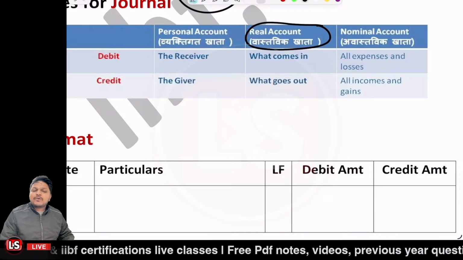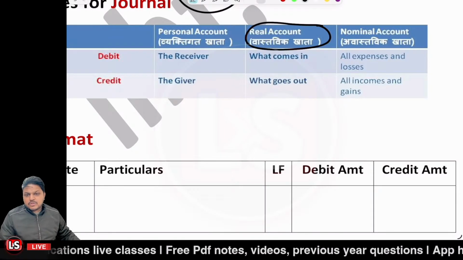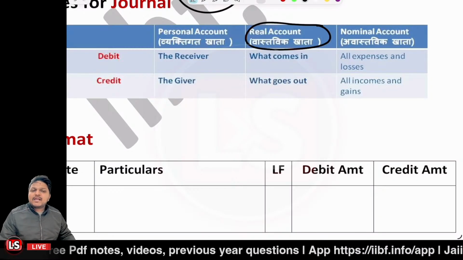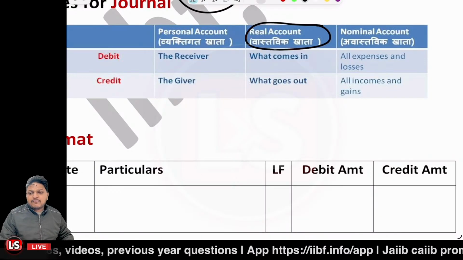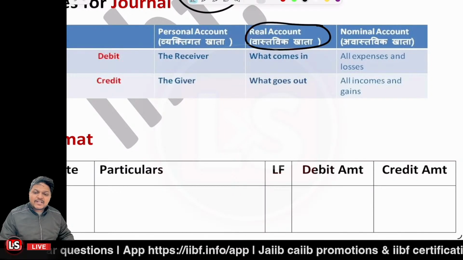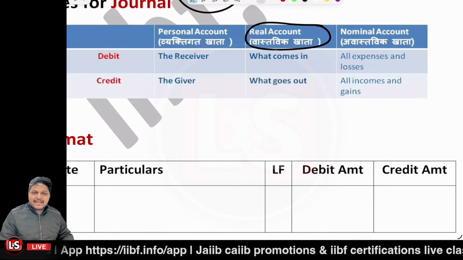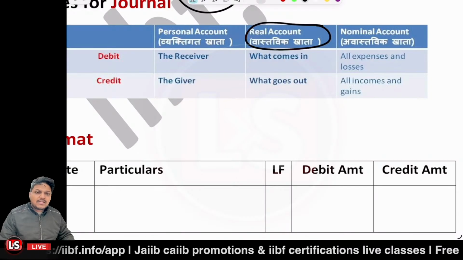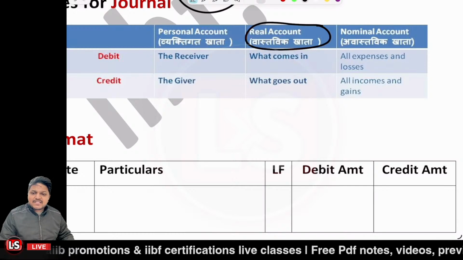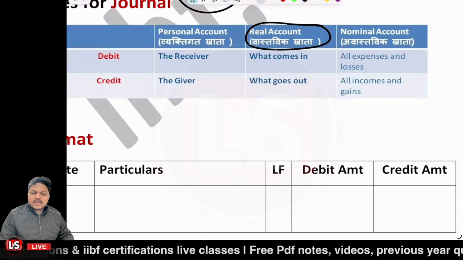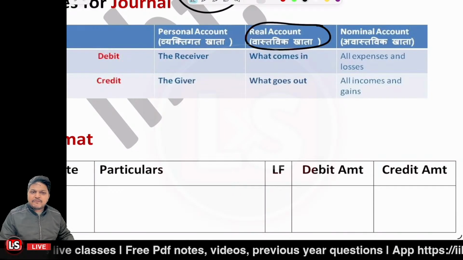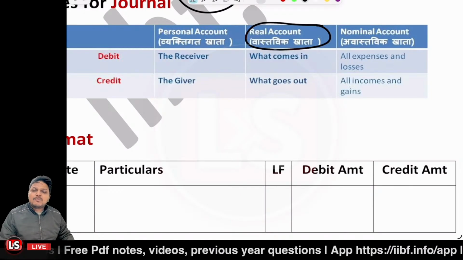The real accounts are related to the assets. It could be a tangible real account or an intangible real account. If you can touch and feel the asset, it is a tangible real account, like cash balance, bank balance, or machinery account. The assets which you cannot touch or feel are intangible real accounts, like goodwill. You cannot touch it or feel it, so that's an intangible real account.